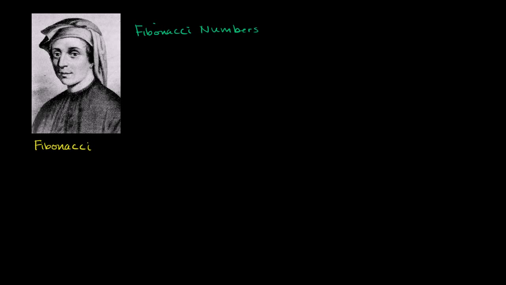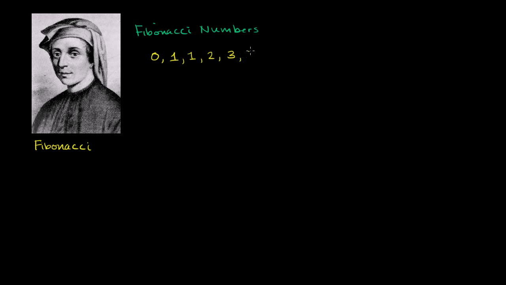And the Fibonacci numbers are super simple. The first two are defined as 0 and 1. And every number after that is the sum of the previous two. So what I'm constructing right here is really a Fibonacci sequence of numbers. So the next number in the sequence is going to be 0 plus 1, which is 1. Then the next number after that is going to be 1 plus 1, which is 2. Then the next number after that, 1 plus 2 is 3.